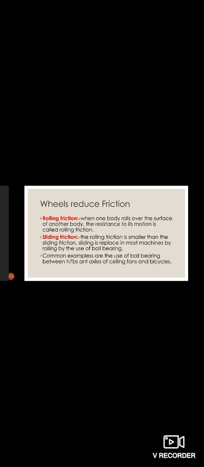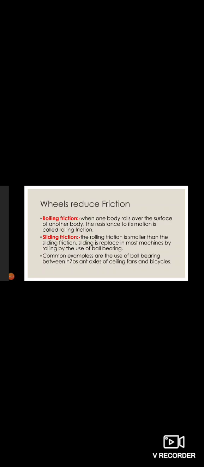Our trolley could also get damaged, right? So when one body rolls over the surface of another body, the resistance to its motion is called rolling friction. Okay, sliding friction. The rolling friction is smaller than the sliding friction.